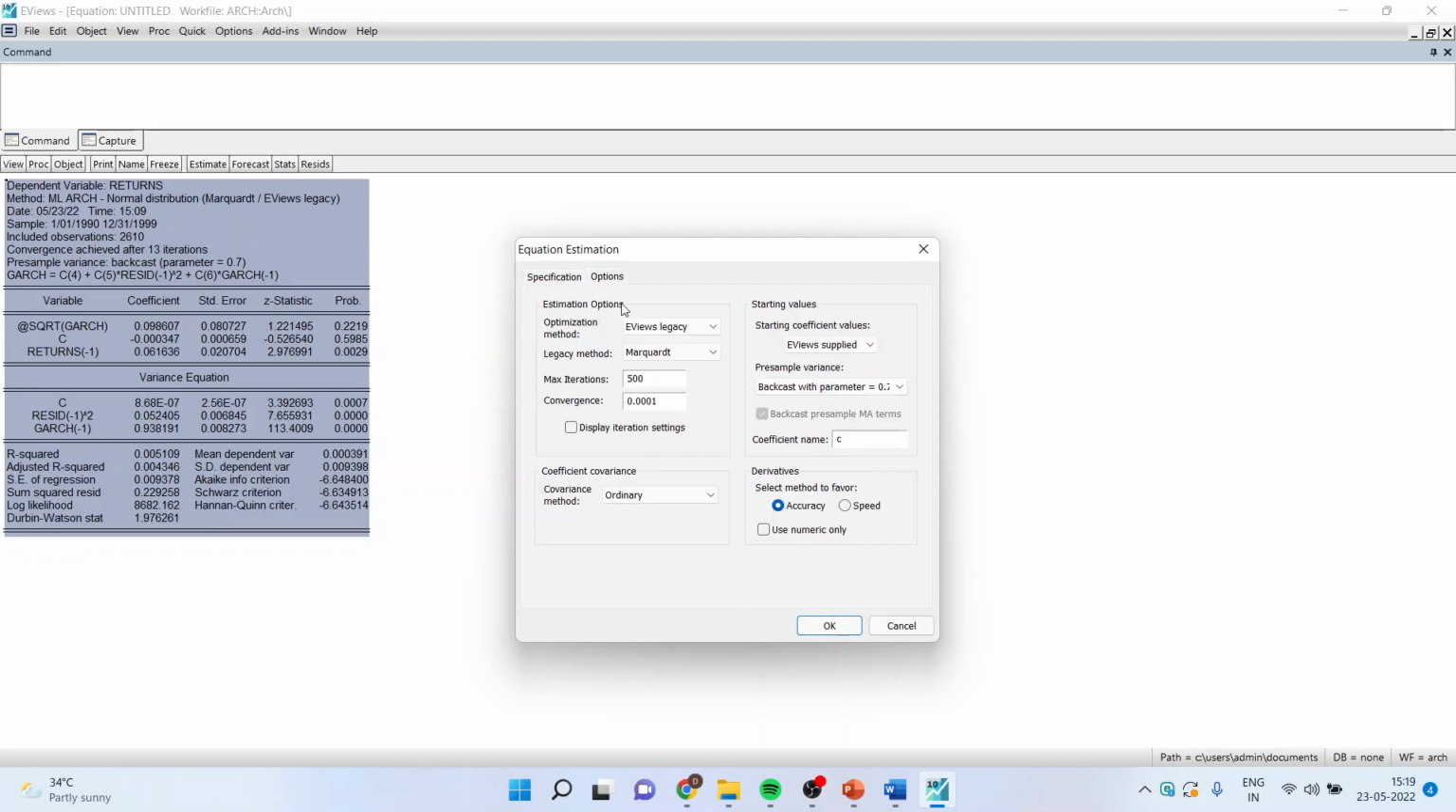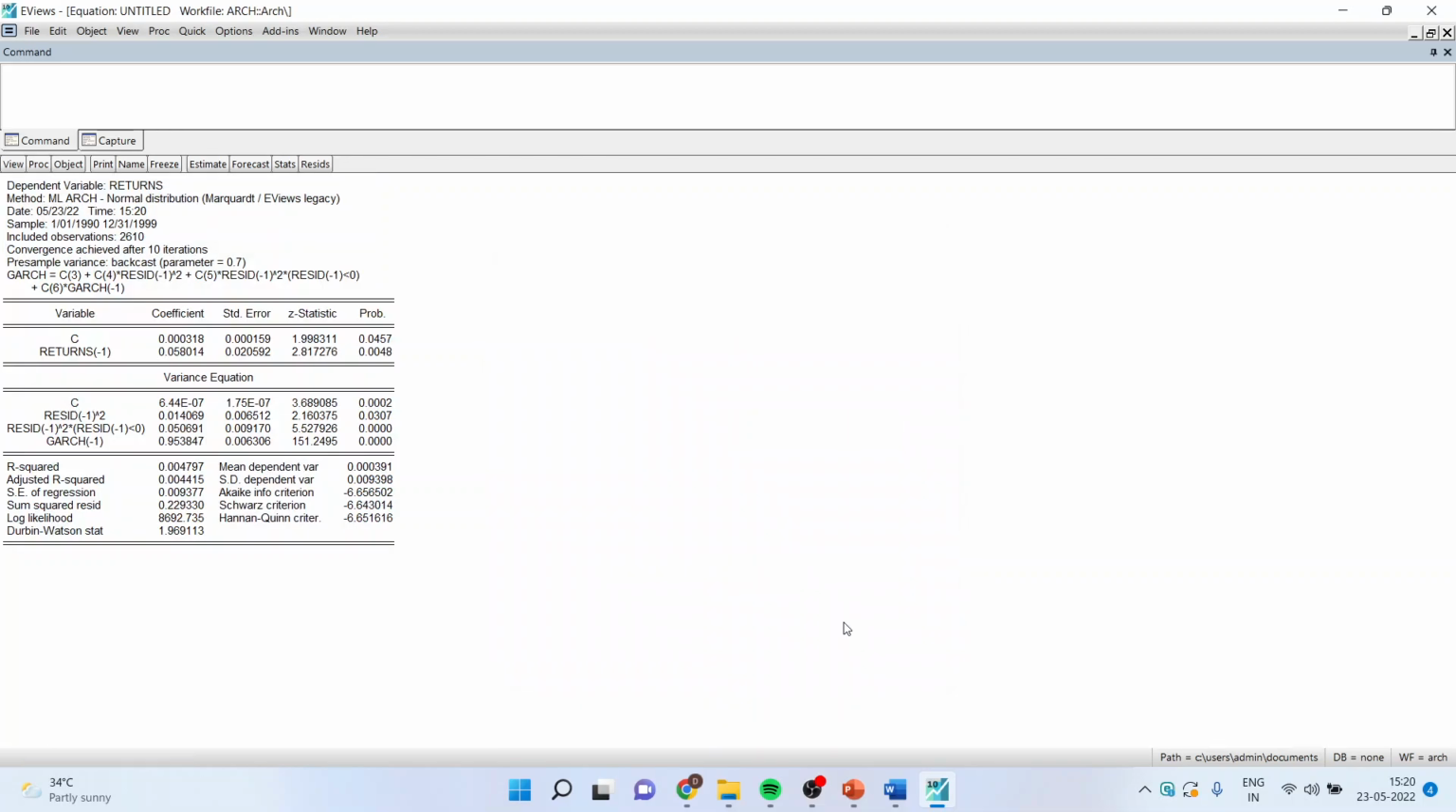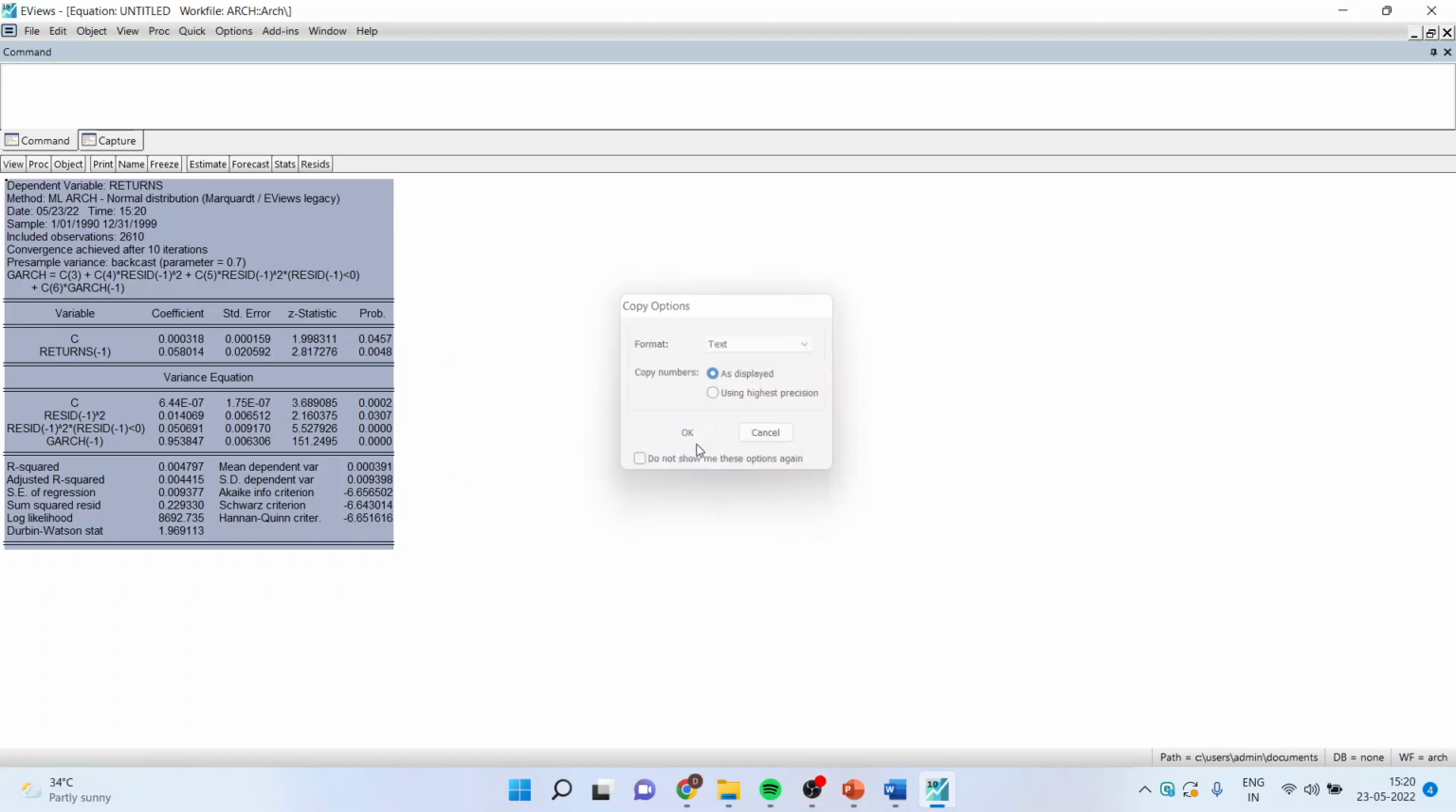And in options, the legacy option should be on. Click OK, and you got the answer. Now directly copy this output in the Word file. Basically, you will have to see the p-value of this term. So let us take this in the Word file. Control A, copy, OK.